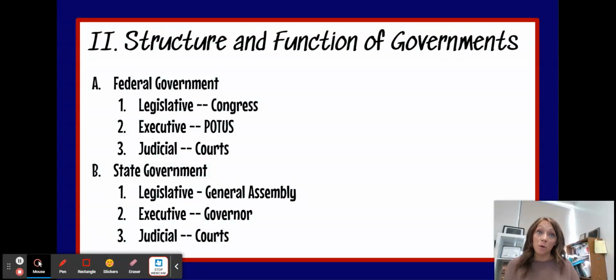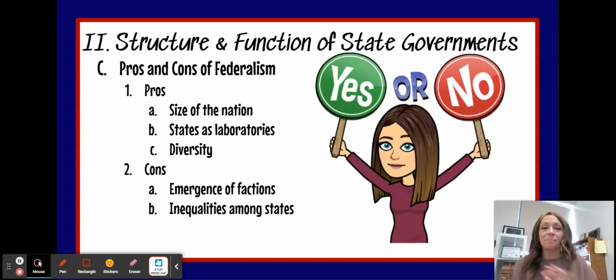We also have state courts. So we have the Missouri Supreme Court, and then we have Missouri appellate courts, and we have Missouri circuit courts, and they have the same job as the federal judicial branch does. Their job is to interpret and apply the laws.